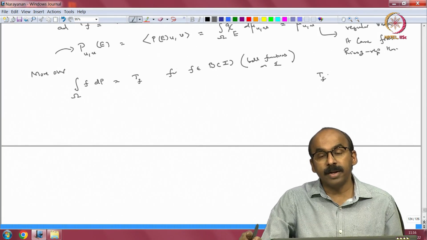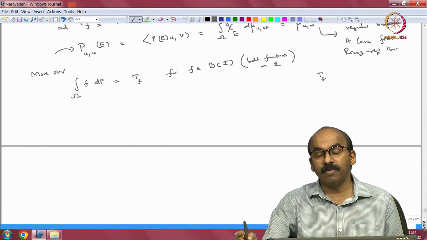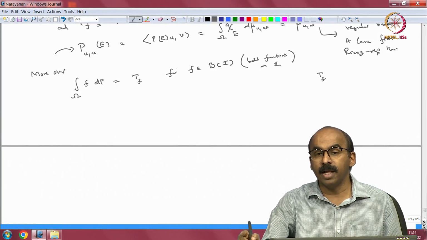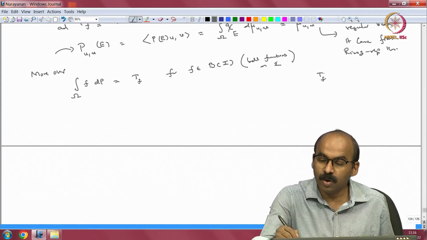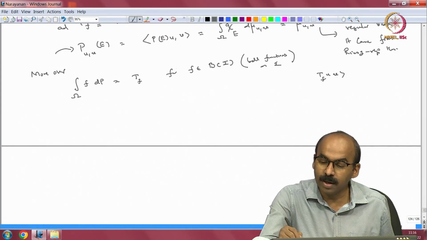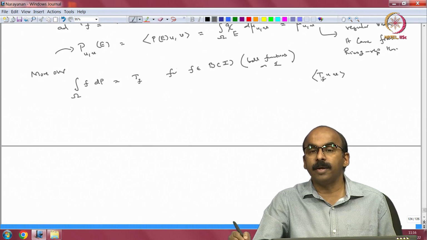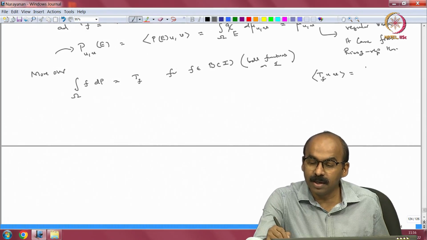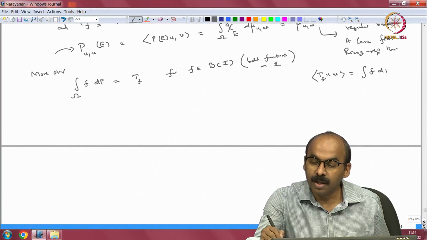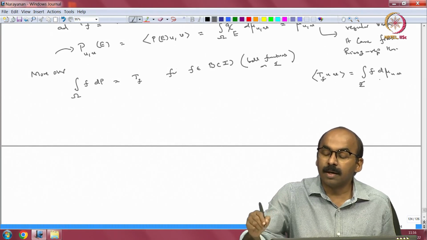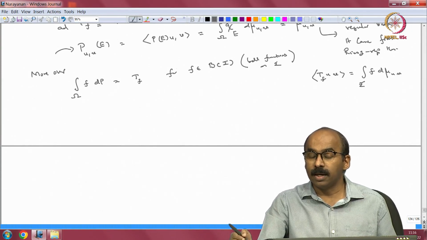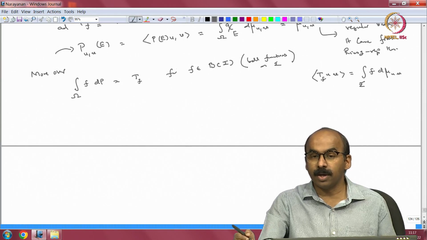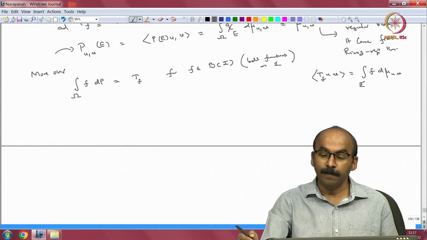From continuous functional calculus we jump to L infinity functional calculus by defining T sub f for every bounded function f. So, how was it defined? T f acting on u, inner product with v, was the integral of f d mu u v, and this was continuous because I could take the L infinity norm of f, and that gave me a well defined operator because it was a bounded sesquilinear form and all that.